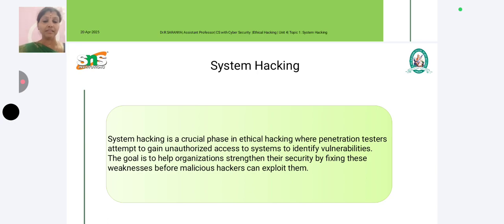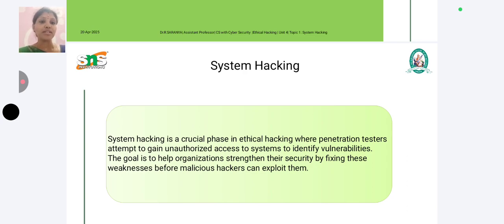As we already learned, system hacking is one of the important phases. We have many phases under ethical hacking. So you all know very well, ethical hacking is one of the important types of hacking. Legally we are going to check whether a particular system has some vulnerabilities or not. That we are going to analyze with the help of ethical hackers. Under ethical hacking, system hacking plays a vital role.